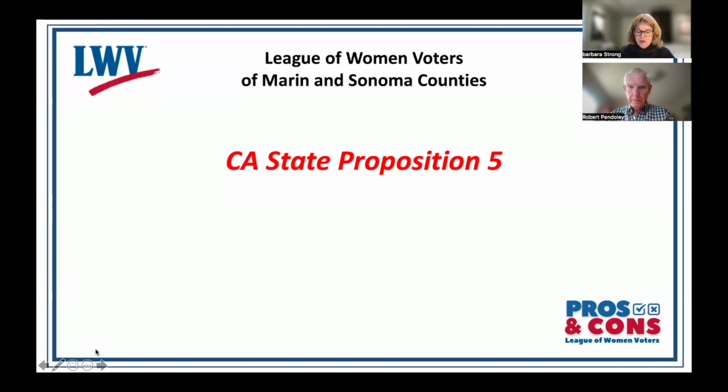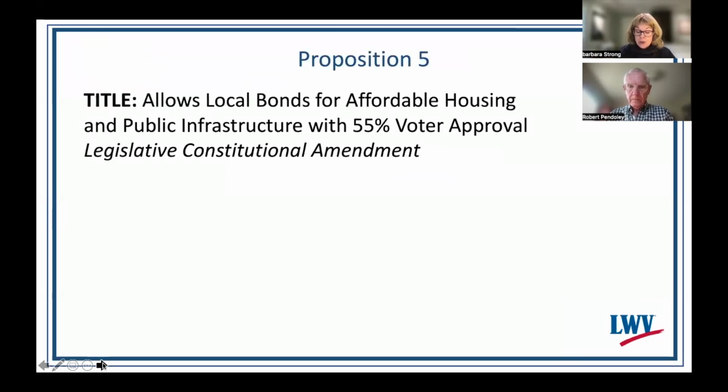Hi, I'm Barbara Strong, and this is Bob Pendole, and this is California State Proposition 5. You'll see it on your ballot as "allows local bonds for affordable housing and public infrastructure with 55% voter approval." It is a legislative constitutional amendment. What question does Proposition 5 raise, Bob?